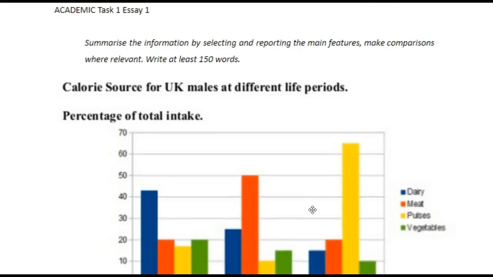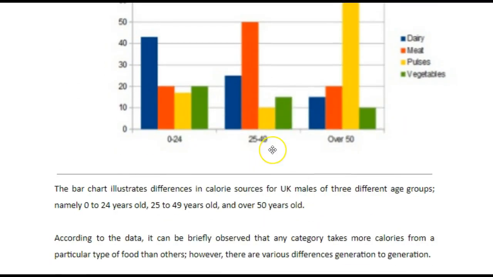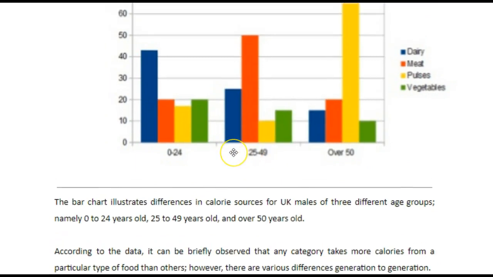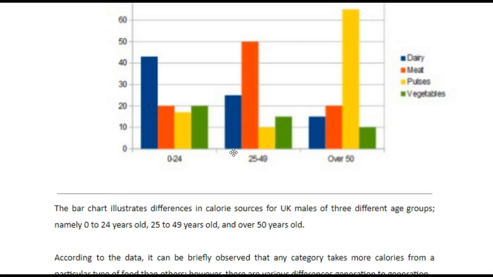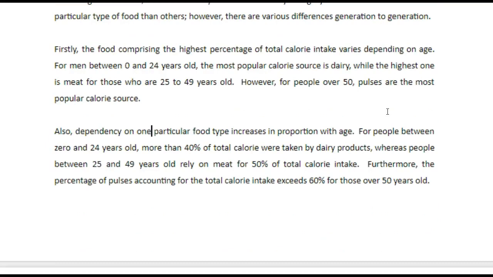Which one though? I can't see any food type that increases with age. There's the 2 that decrease with age.